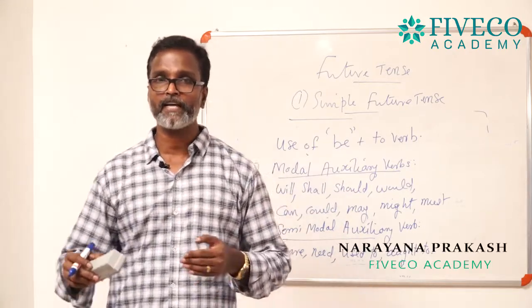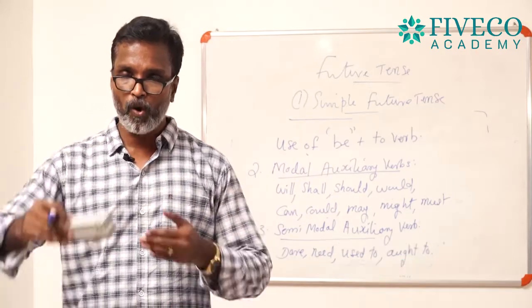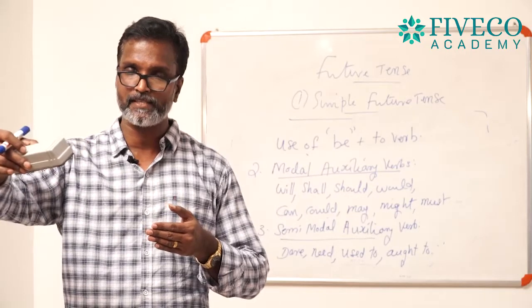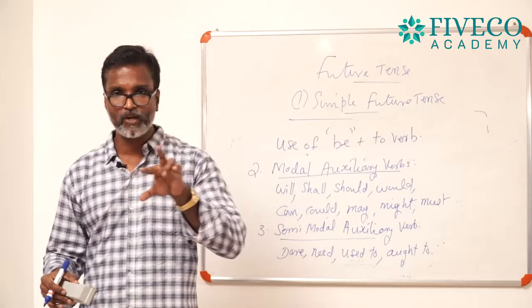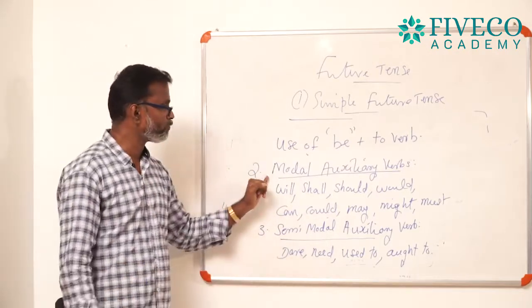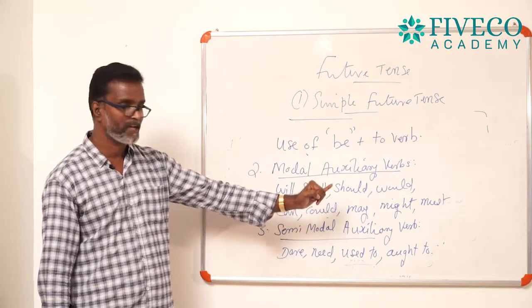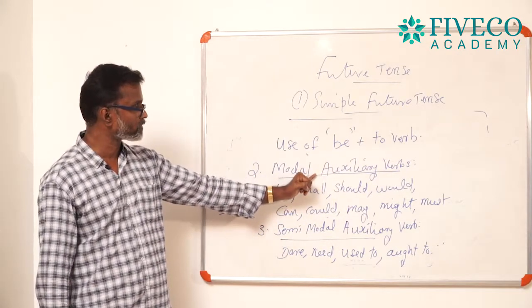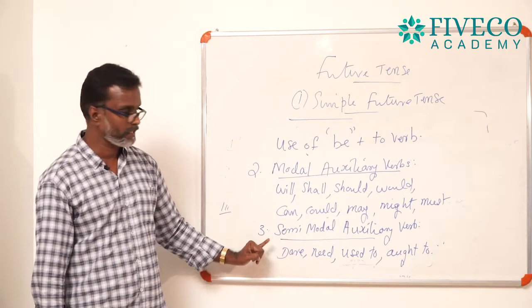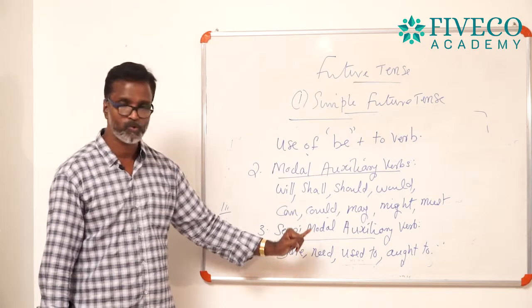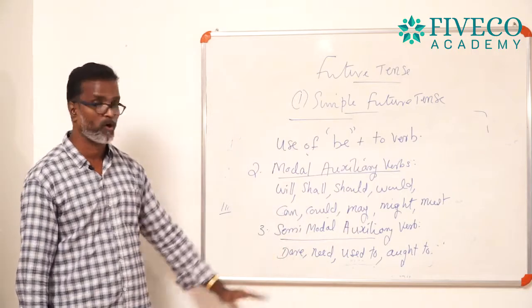Now, I think you might have got the clear idea of auxiliary verbs. Auxiliary verbs have three divisions. The first one, primary auxiliary verbs. Again, it has got three divisions. And the second one, modal auxiliary verbs: will, shall, should, would, can, could, may, might, must, etc. And the third one, semi-modal auxiliary verb: dare, need, used to, ought to, etc.